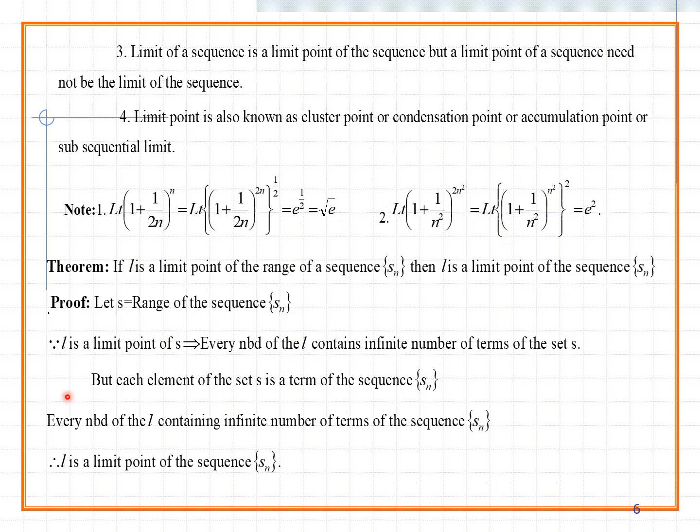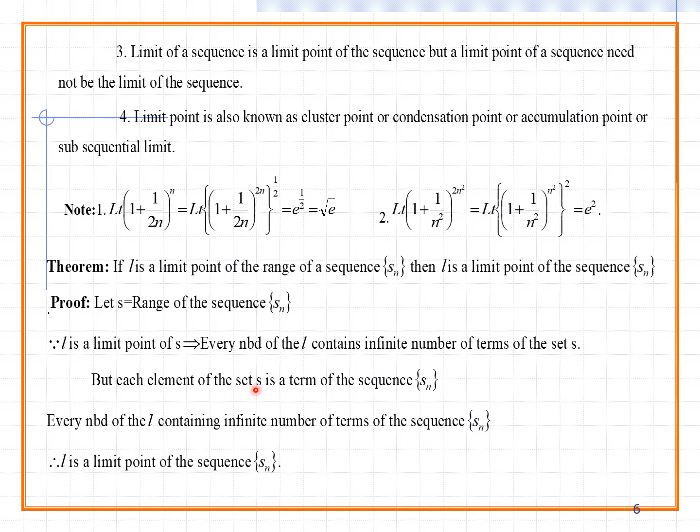Let us see this. Let S equal the range of the sequence Sn. Assume S is the range, and L is a limit point of S. Here S is some range, for example 1, 2, 3, 4 and so on. In those values, for example, I can take 2 as L. L is a limit point of S. Every neighborhood of L contains an infinite number of terms of the set S. So L is 2, and there are so many numbers in that set.